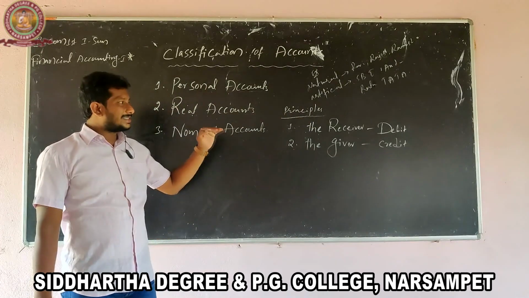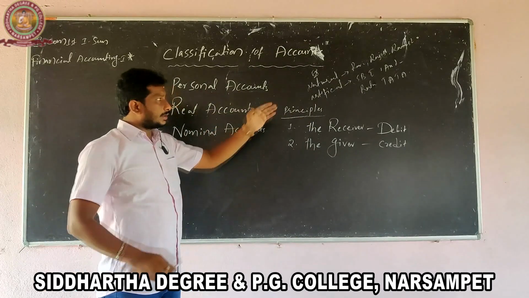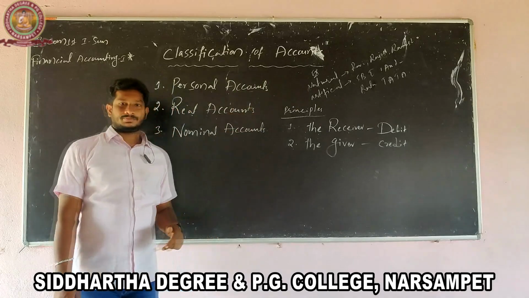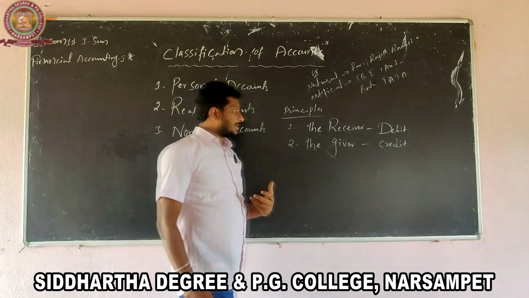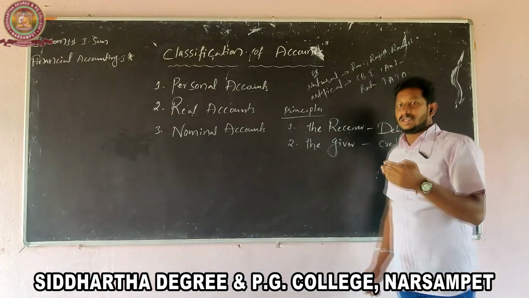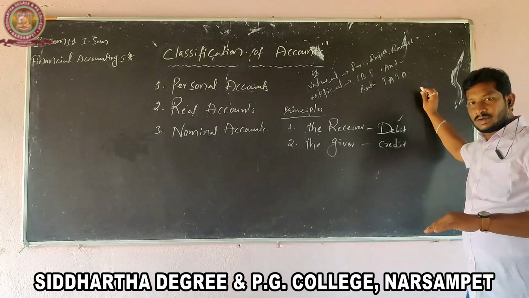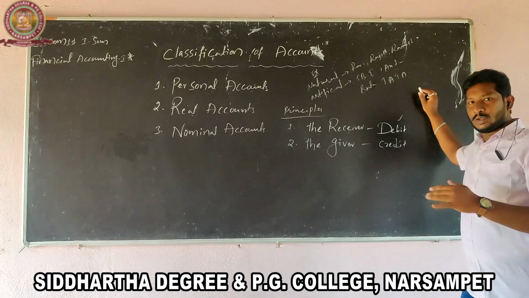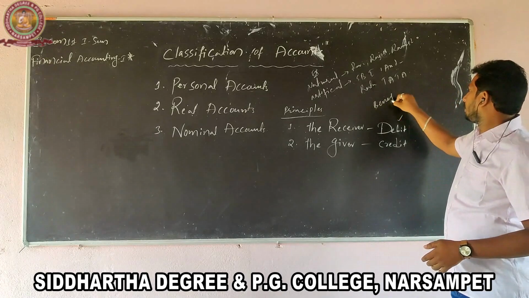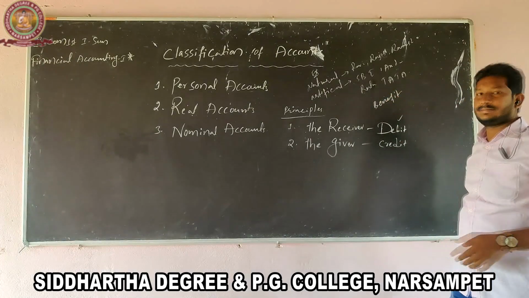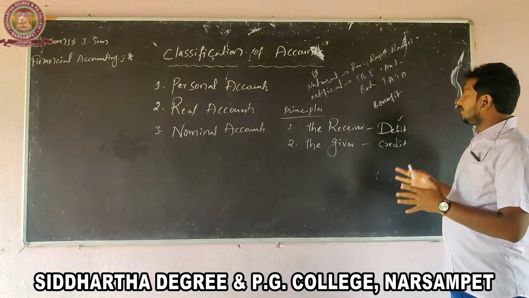What is receiving? Persons or business firms are receiving benefit. So this account is to be debited. Persons or business firms, both parties, are receiving benefit from the business organization.